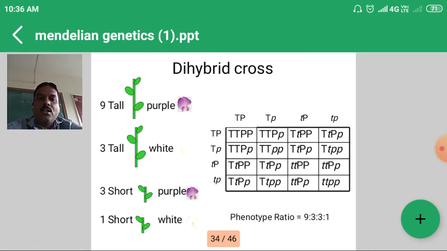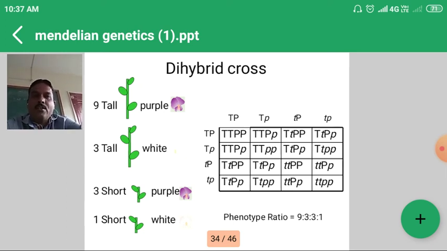And when we sort out these 16 genotypes, the phenotypic ratio obtained is 9:3:3:1. So the total of 9:3:3:1 is the 16 individuals observed in the checkerboard. When we sort out the individuals, 9 will be tall purple, 3 will be tall white, 3 will be short purple, and 1 will be short white. Instead of short, we can also say dwarf. So in a dihybrid cross, a phenotypic ratio of 9:3:3:1 is obtained.